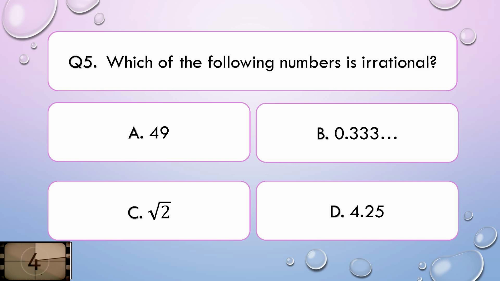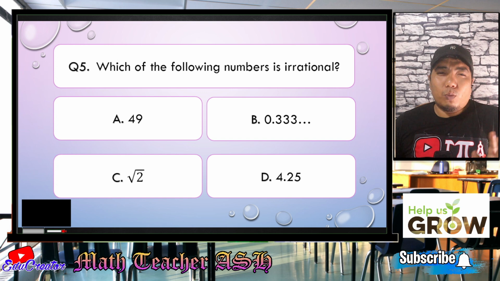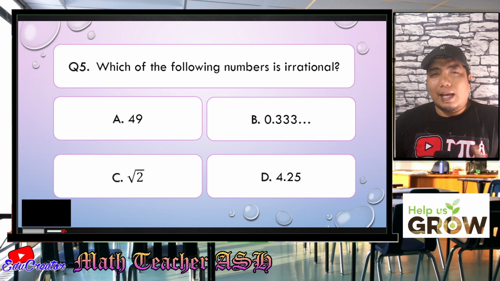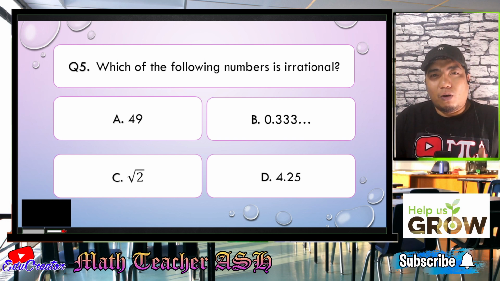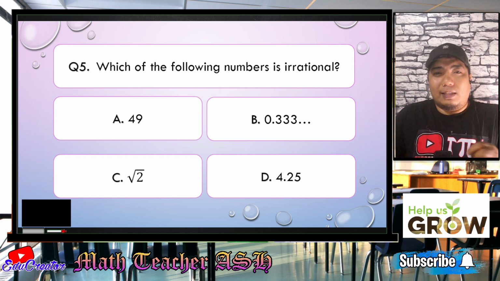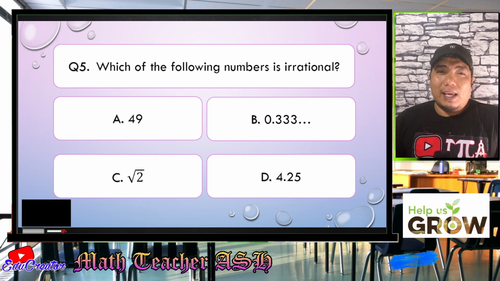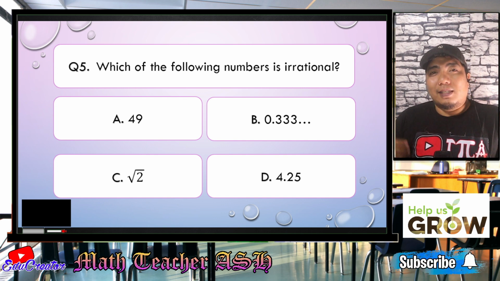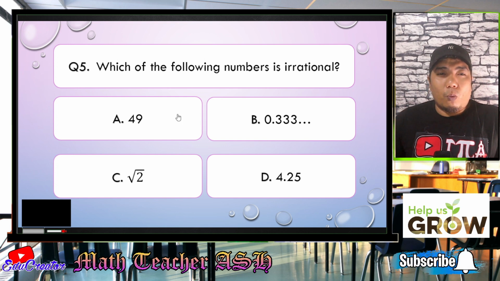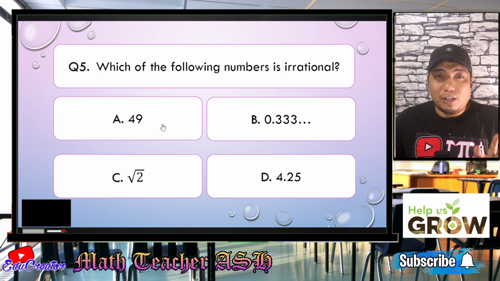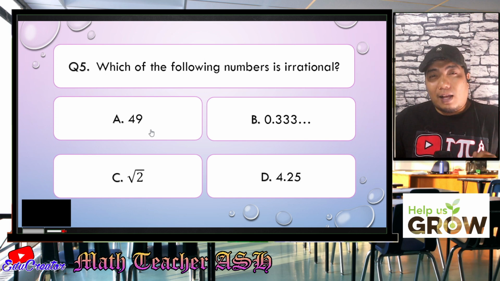Alright, my dear math learners, when we say irrational number, it is basically a number that cannot be expressed into two quantities. From the word itself, ir means not, rational comes from the word ratio, which means two quantities. So it is not expressing two quantities. That is the meaning of irrational. So basically, these are numbers that are non-repeating, non-terminating. When we have 49 as a whole number, it is understood that it has an over 1 as its denominator. So it can be expressed into two quantities.